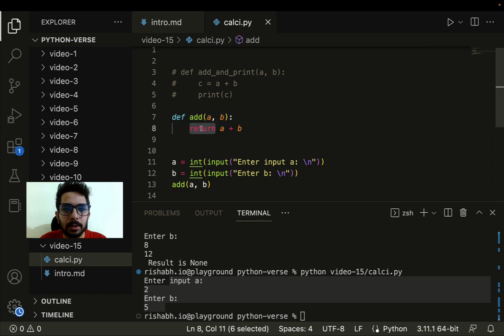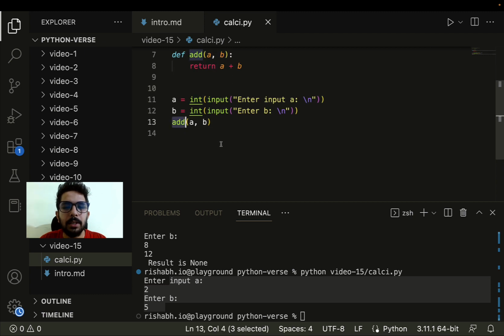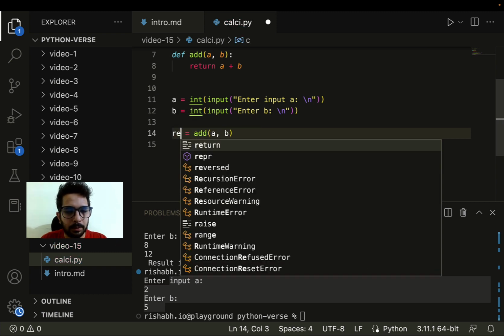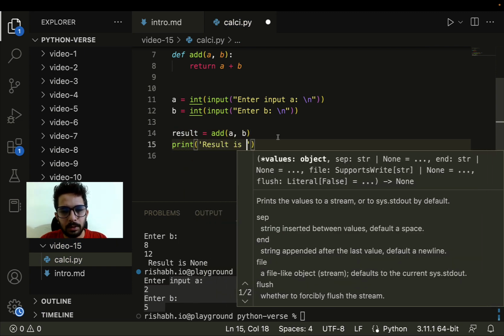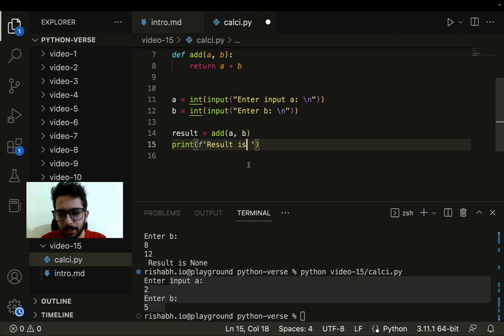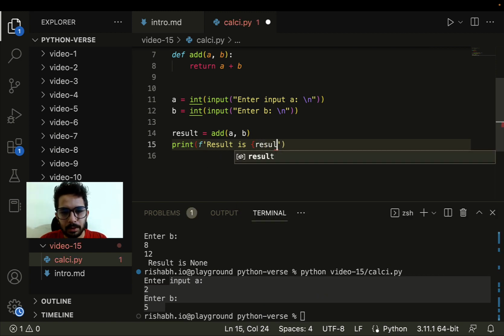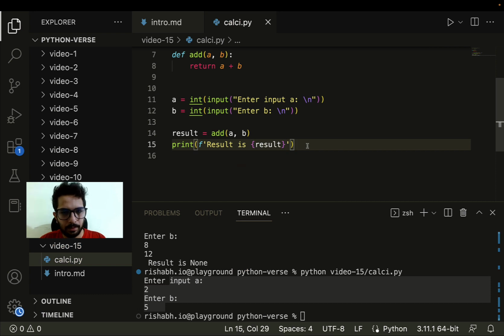There is just one return statement, which means that whenever somebody calls this function, it will return that a plus b value to them. But here, because we are not capturing that returned value, we have to capture it. So let me just do that. Let's have another variable, result, and now let's try to print: result is, let's put F for formatting here, and let me write result here. Cool. Now let's try to execute this.